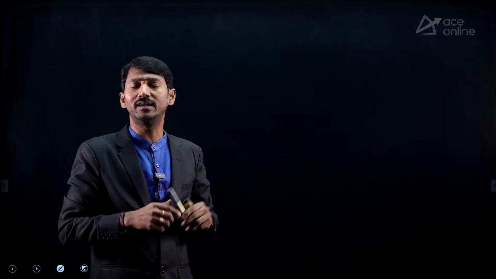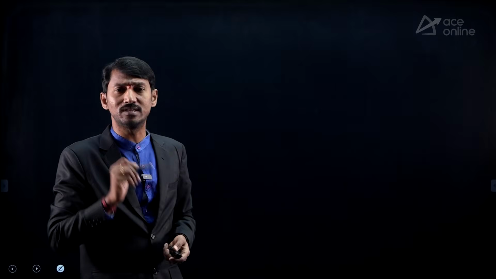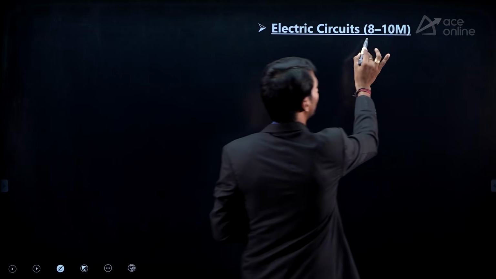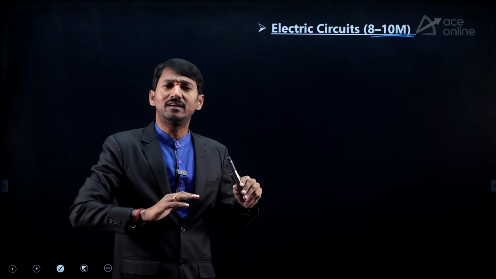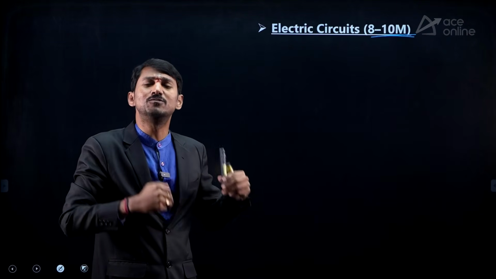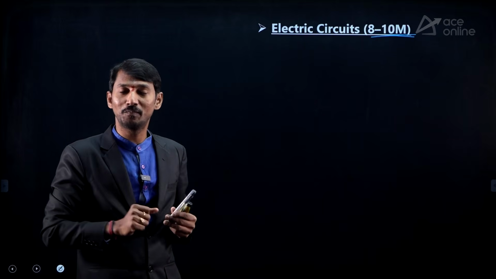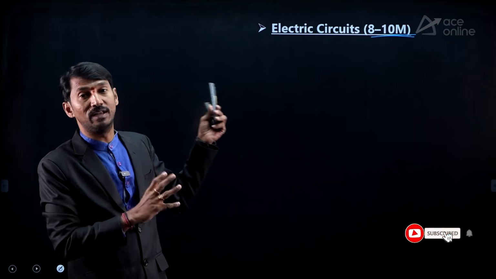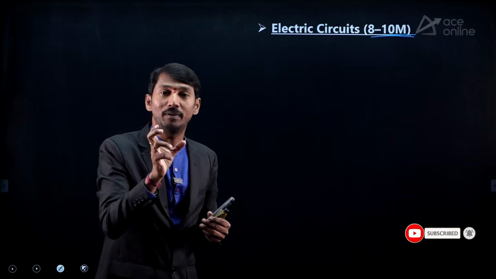Now let us come to the technical subjects. In the technical subjects, for electrical people, the fundamental, very, very important, very conceptual subject is electrical circuits. From this, around 8 to 10 marks is the weightage. Few people say that electrical circuits or network theory is very easy for me. Very good. But other people will say, sir, I am getting so much difficulty in this. So what topics do I need to prepare?